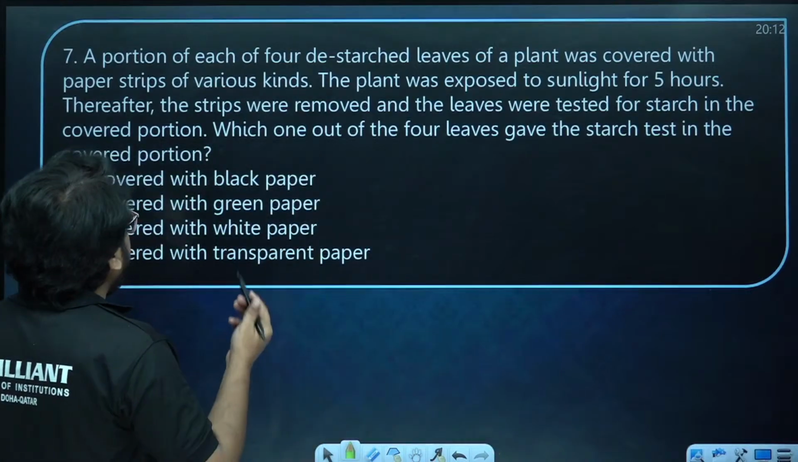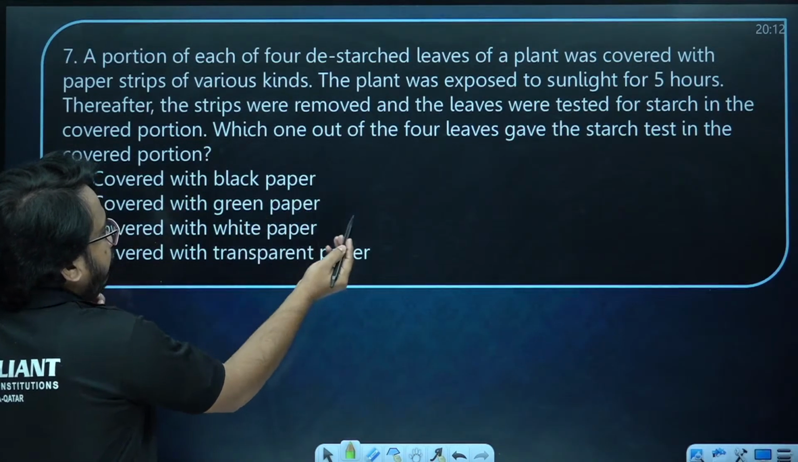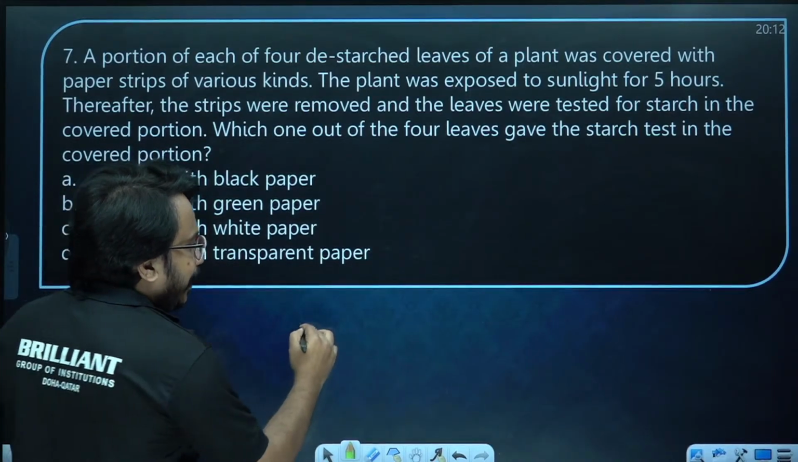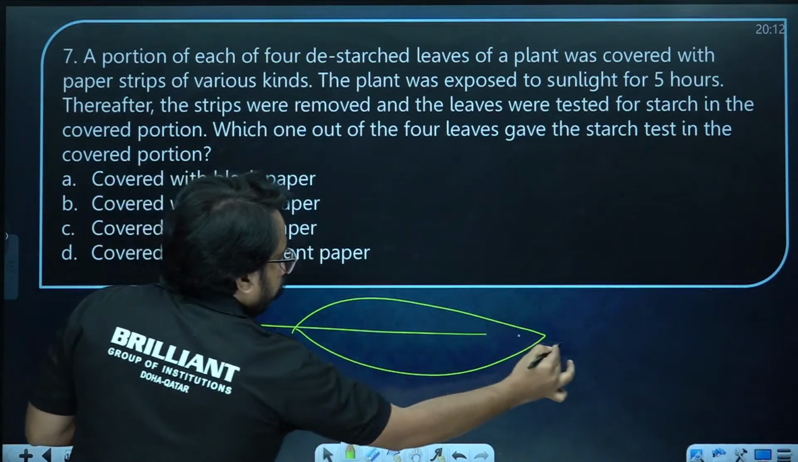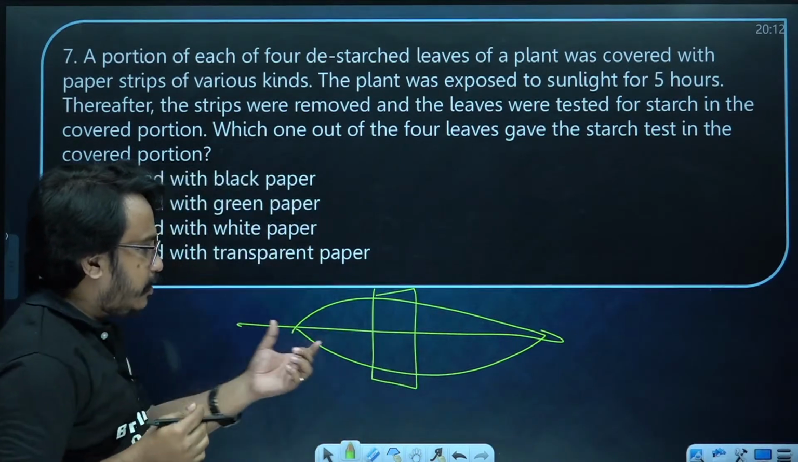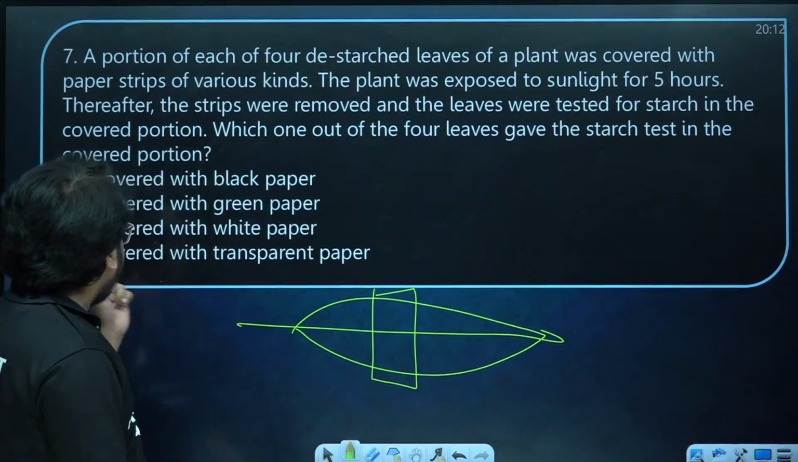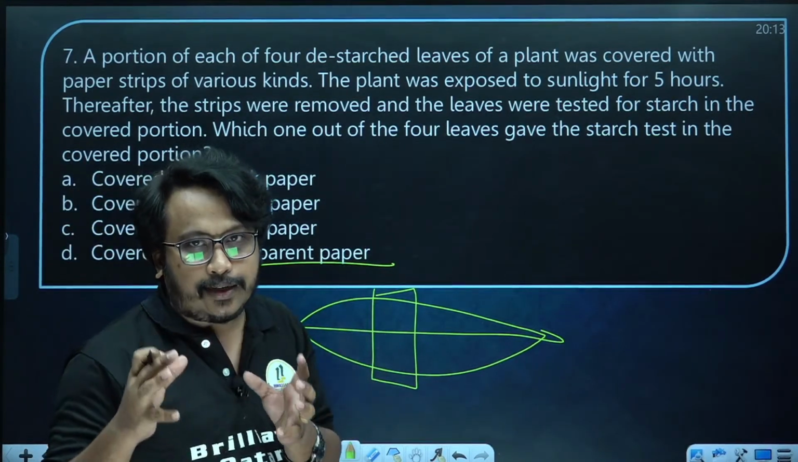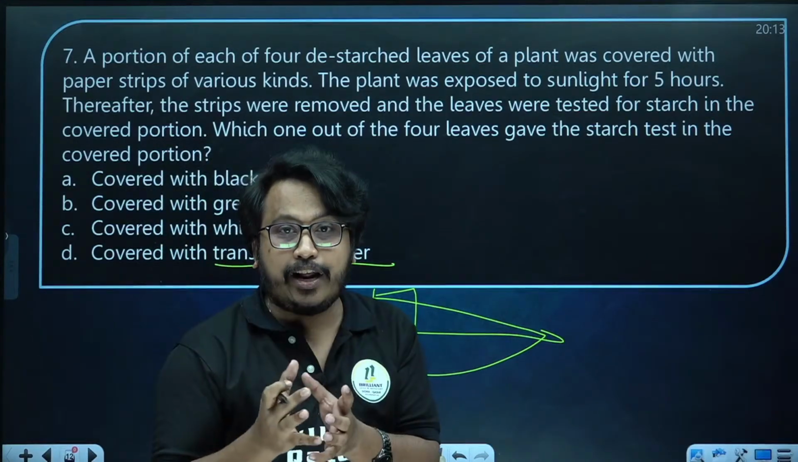Those leaves which were covered by black strip, green paper, white paper, etc., won't turn blue-black in that covered region. The area covered by the strip won't turn blue-black. But if you put a transparent paper, surely that region will turn blue-black because it will be getting enough sunlight.